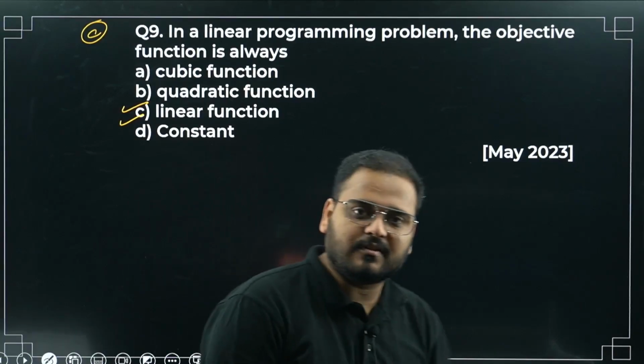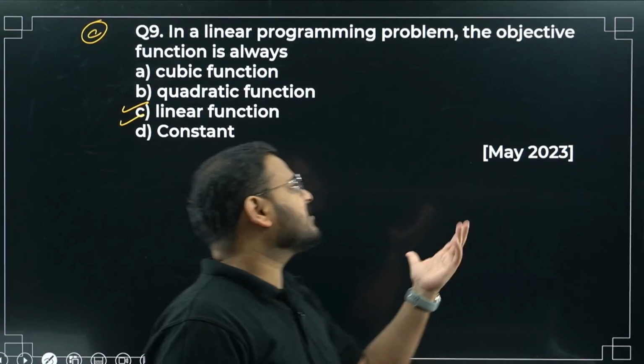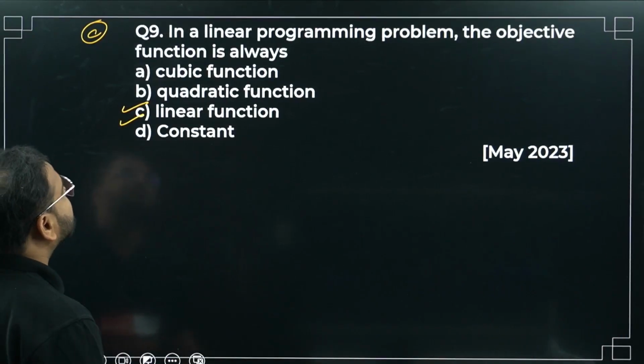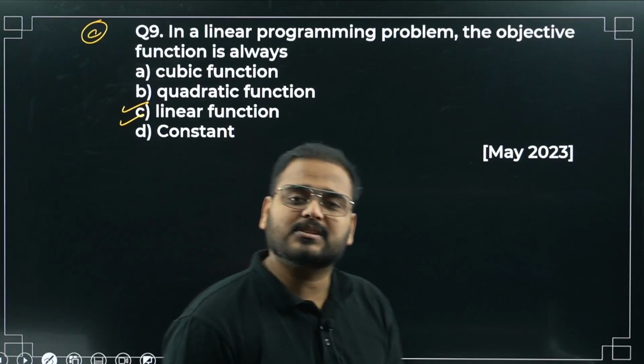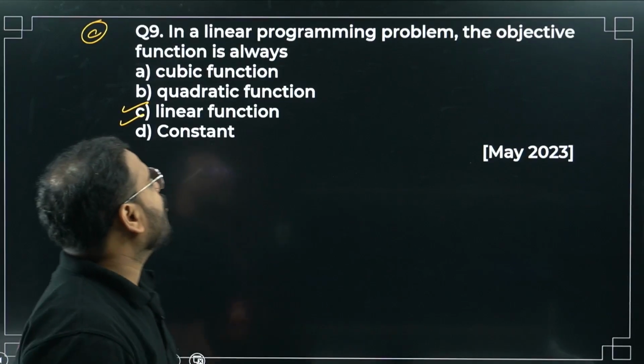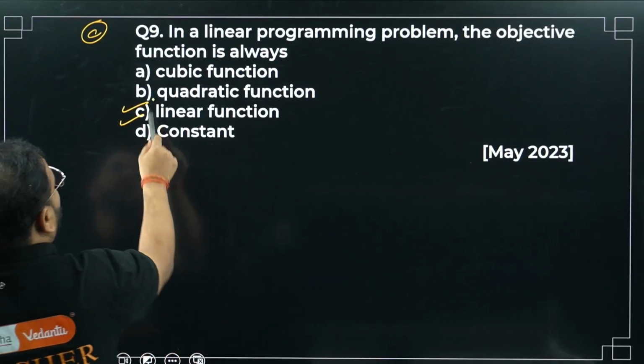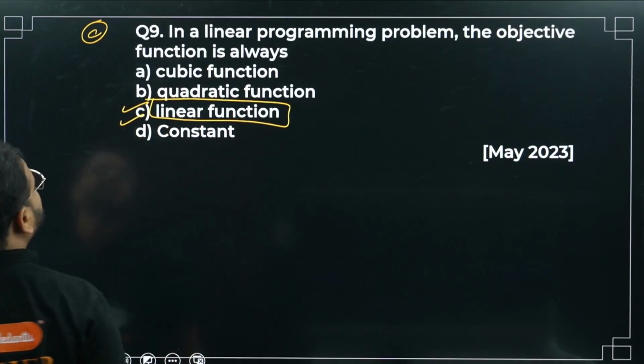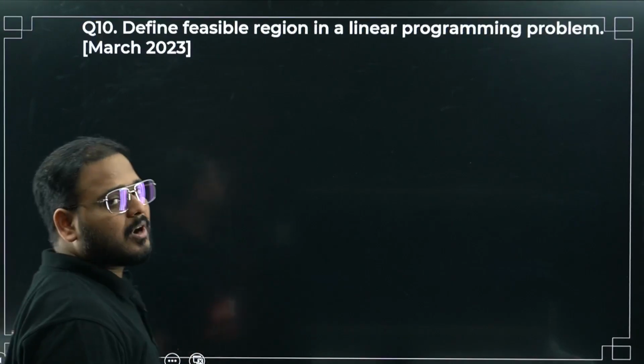Option C is correct. Linear function. Objective function is always a linear function: z equals 4x plus 5y, ax plus by. All the conditions are always linear functions, sir. That's why we call this a linear programming problem.